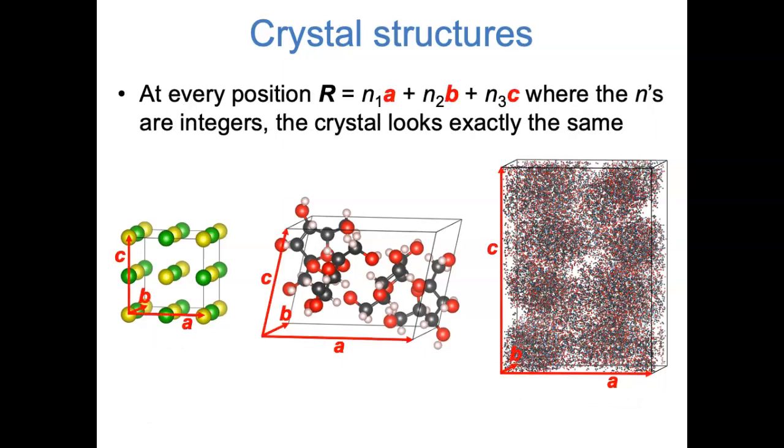More formally, a unit cell can be defined by three basis vectors, A, B, and C, that define the edges of the unit cell. When we say that a crystal has translational symmetry, we mean that we can move any integer number of basis vectors, an integer times A plus an integer times B plus an integer times C, and end up in an equivalent place in the unit cell. The crystal looks exactly the same when we move an integer number times the basis vectors.